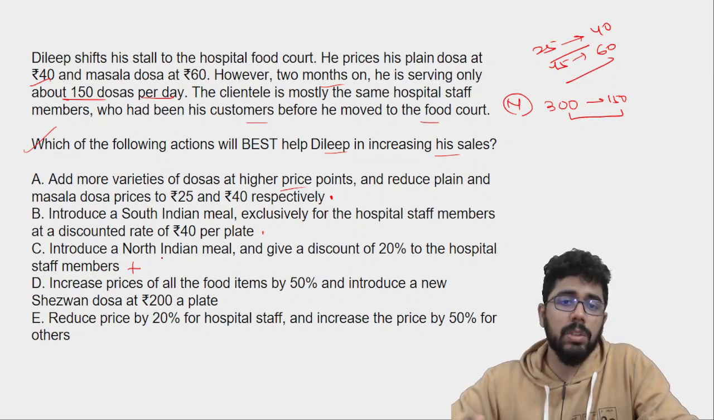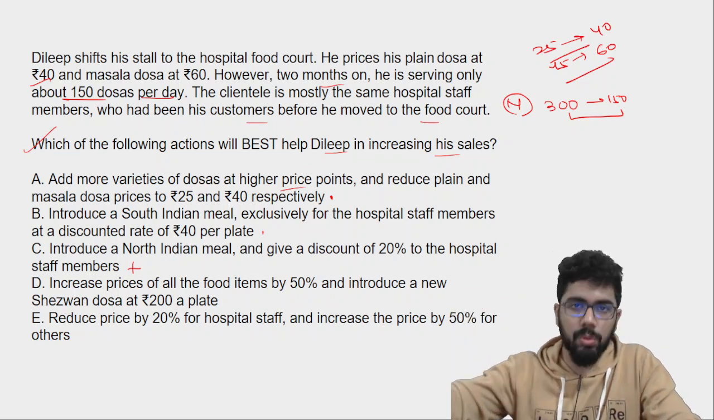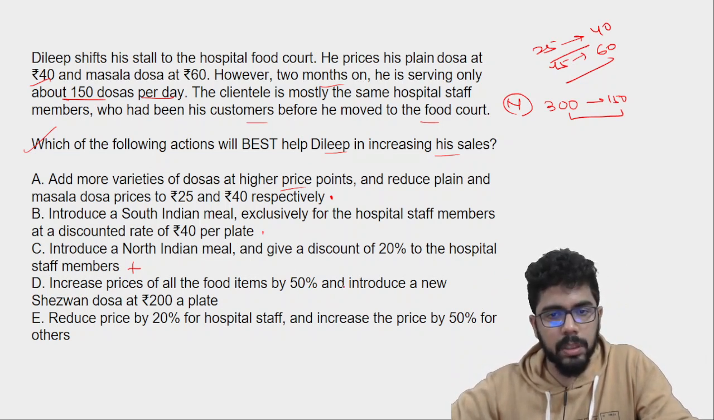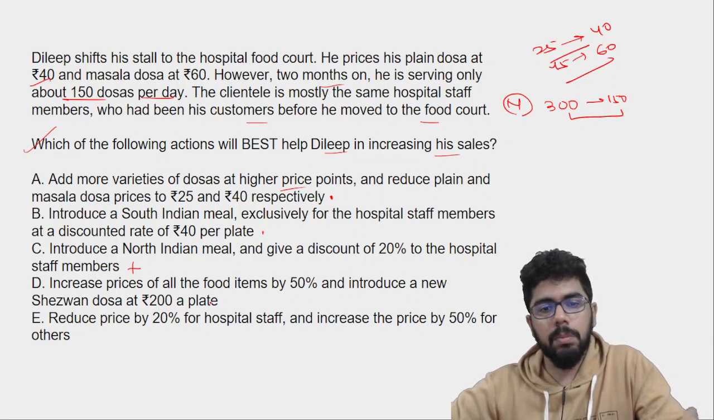This would have made sense if his business was doing well right now and he still wants to grow more. Then it would have made sense. Increase prices of all food items by 50% and introduce a new Szechuan dosa at 200 a plate.